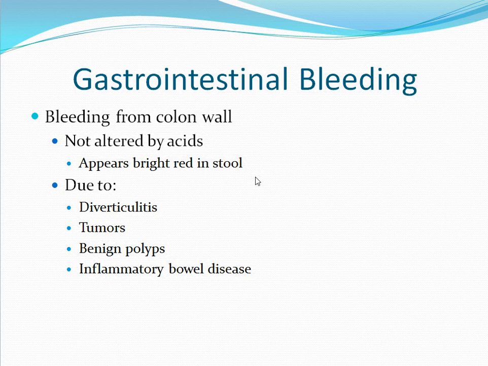Bleeding from the colon wall will show as bright red blood in the stool. When blood is released directly into the colon, it is not altered by the presence of acid, so it will stay bright red in color. Bleeding from the colon could be due to diverticulitis, tumors, benign polyps, or inflammatory bowel disease.